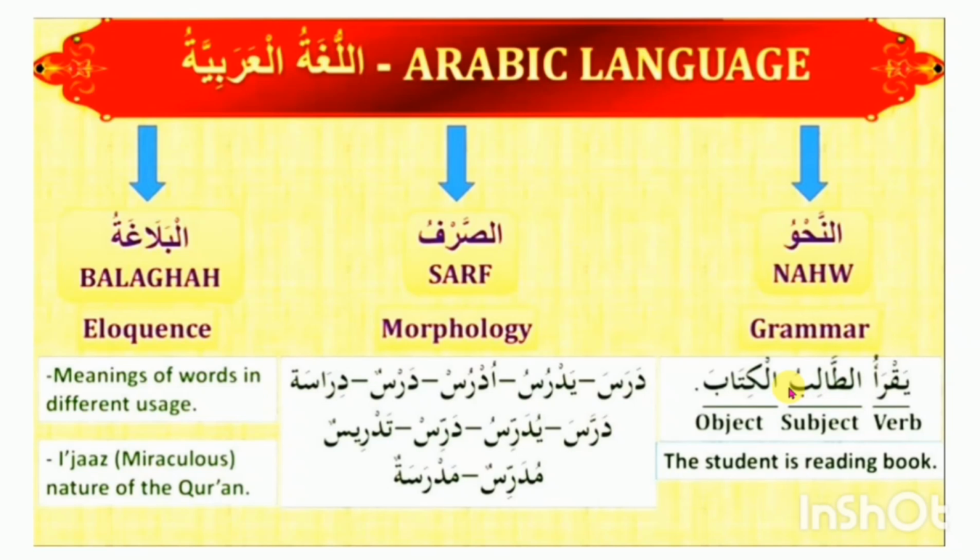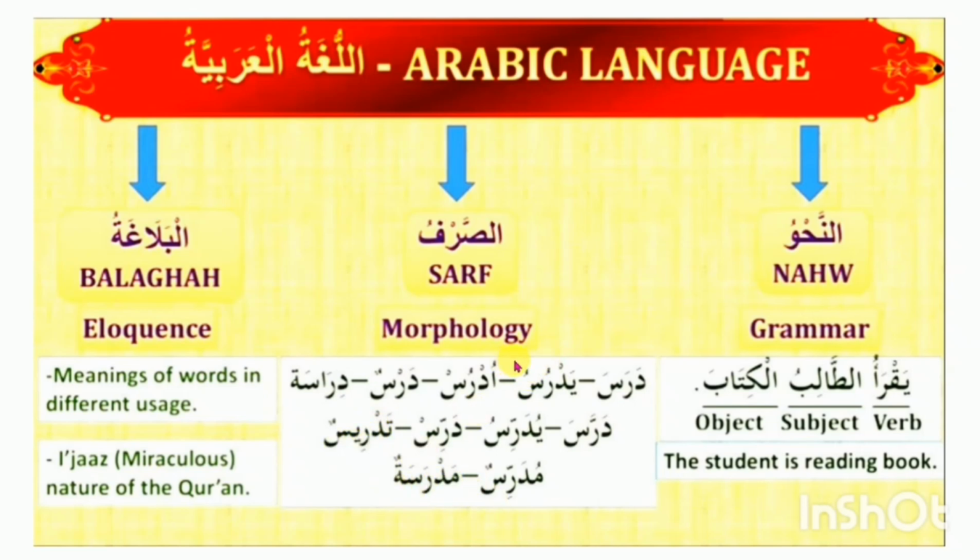This is grammar. And second is as-sarf. As-sarf means morphology. Morphology means a single word has many diversities. Just like the example given below: dal, ra, sin, daras a. Yadrusu, udrus, darasun, dirasatun, darrasun, yudarrisun, darasun, tadrisun, mudarrisun, madrasatun.